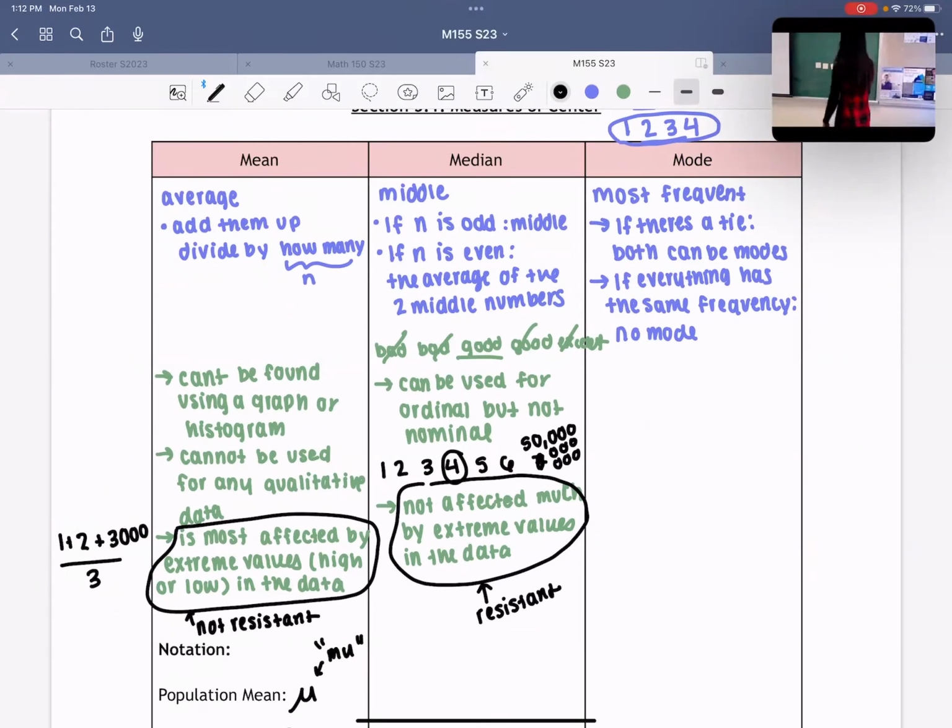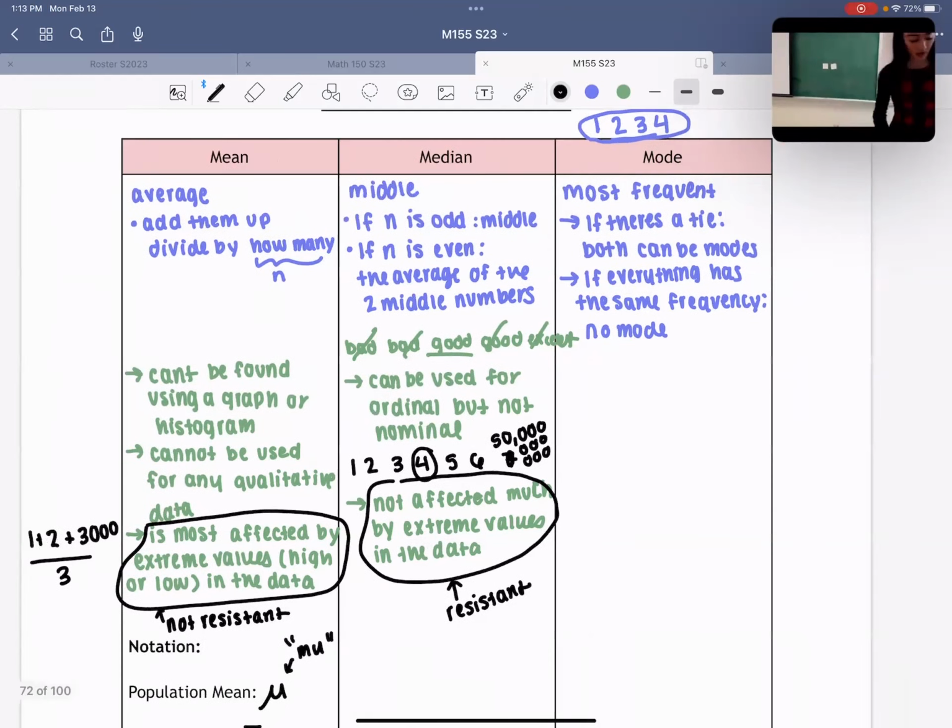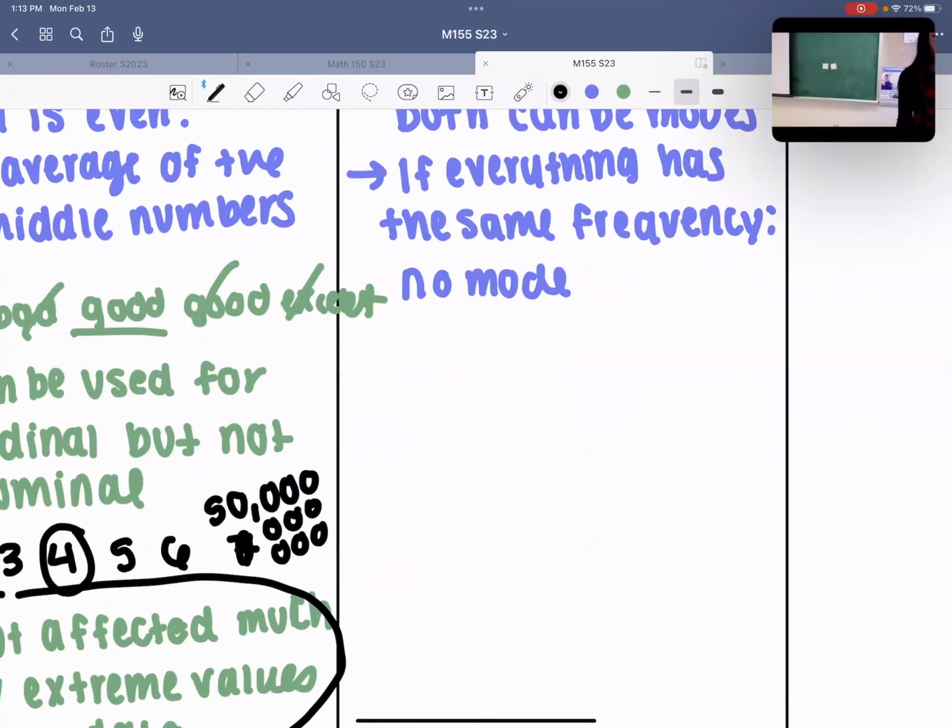All right, let's go to properties of mode. Under mode, we have the mode may not be a score anywhere near the center of a set. Who agrees with that? I kind of agree with this, and let me explain why. For example, if I have a bunch of numbers, 1, 2, 3, 4, 5, 6, 7, 8, the center is around 5, right?